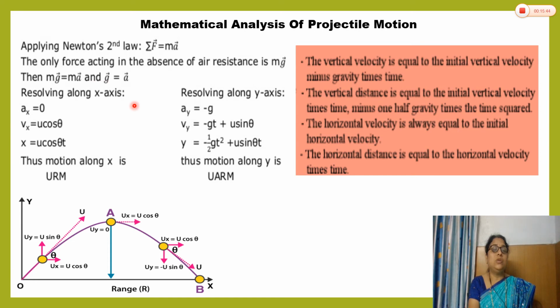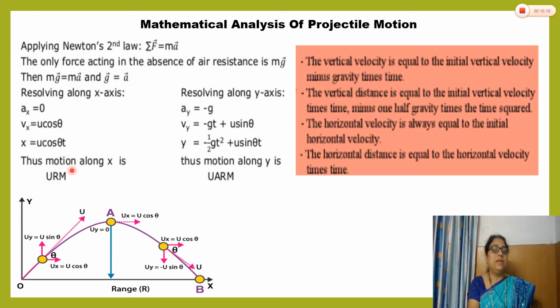Now we resolve along the x-axis and along the y-axis. Along the x-axis, ax, the acceleration along the x-axis, is 0, which means there is no horizontal acceleration. The horizontal component of the initial velocity is u cos theta, and the horizontal distance is u cos theta into t, that is velocity into time.